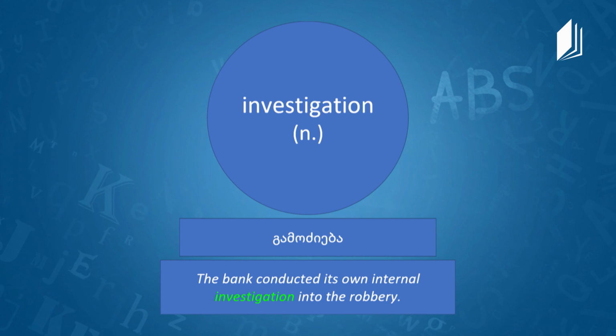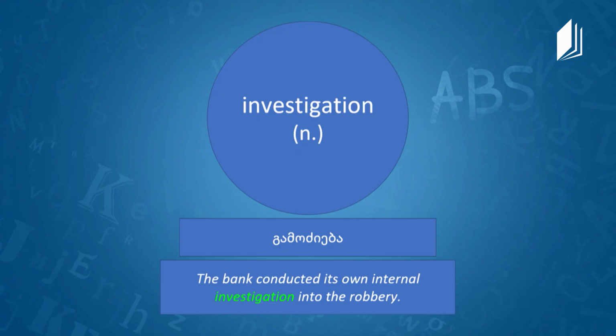Now, what is the next word, Mr. Daryl? Investigation. It's a noun. Investigation is a noun, and in Georgian it is გამოძიება. And how would you define that word, Mr. Daryl? This is the process that policemen, for example, or any kind of overseer engages in.